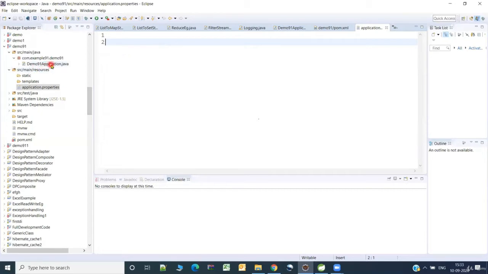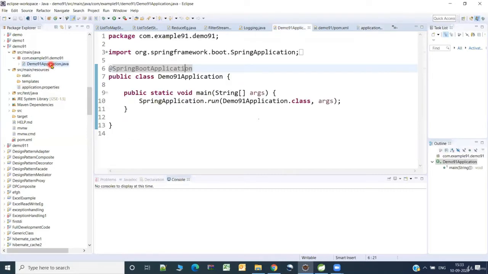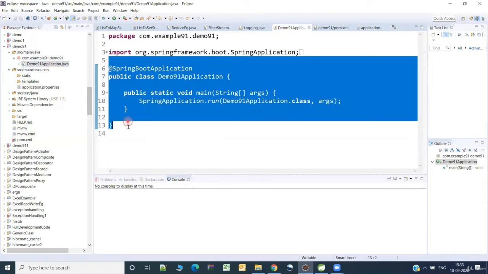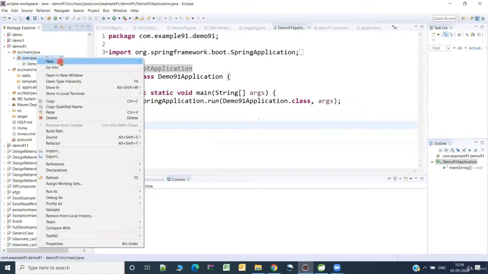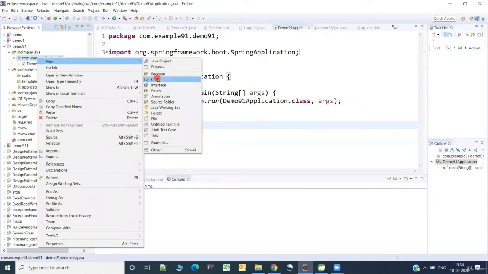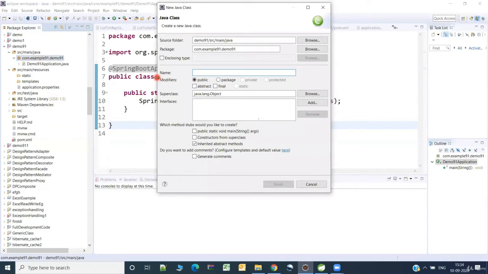And first and foremost, do we have any REST API being implemented here? We do not have any REST API available here. So let us write small code for that. Why don't we create a new file for that? So let me create a new file. I'm creating a class file, and let me give the name as hello rest. Okay, generally we give the name as controller. Fine, so let me just give it as HelloController.